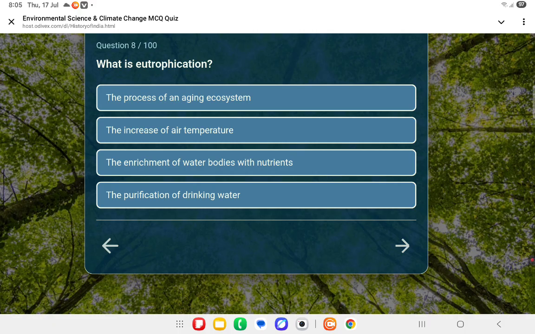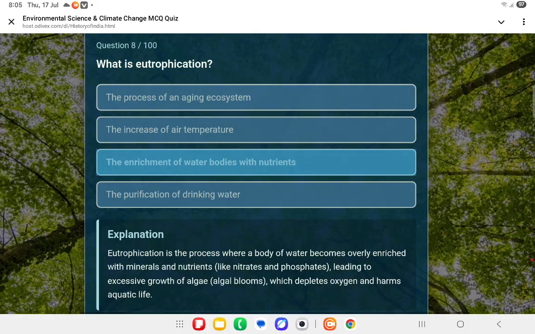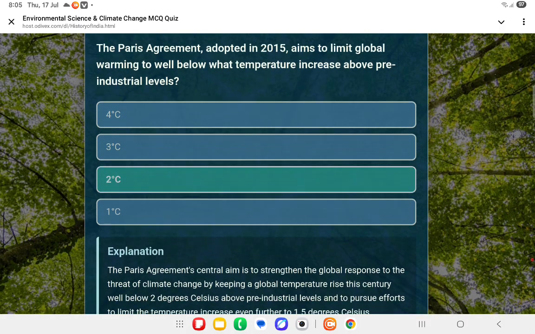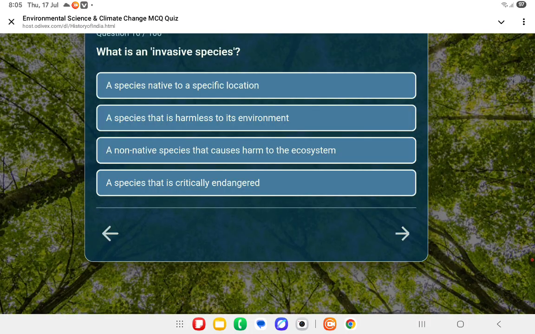Next question: what is eutrophication? eutrophication का मतलब क्या होता है? Third, the enrichment of water bodies with nutrients. Next question: the Paris Agreement adopted in 2015 aims to limit global warming to well below what temperature increase above pre-industrial level? कितना? 2 डिग्री सेल्सियस.